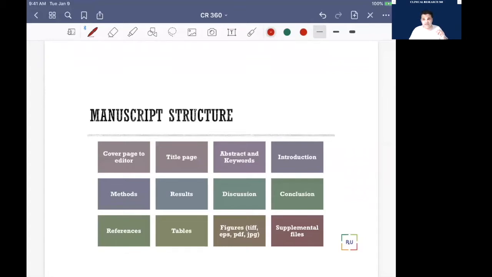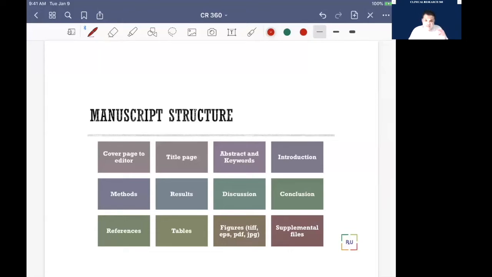Some of the people right now in medical school, or who finished medical school, already have their literature. They sometimes send me literature, and then they ask, is it in good shape to publish? The topic is good, the hard work is excellent, but the shape of that particular paper is not good. If I'm not audible, you can type in the chat box so I can notice that and fix it, if it's an internet issue or something is wrong. Okay, so manuscript structure is the most important thing.